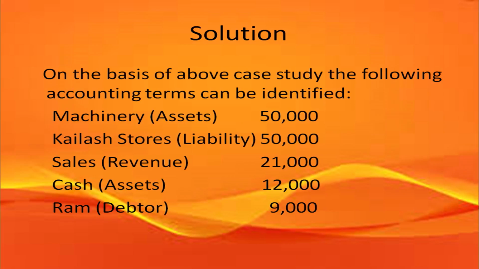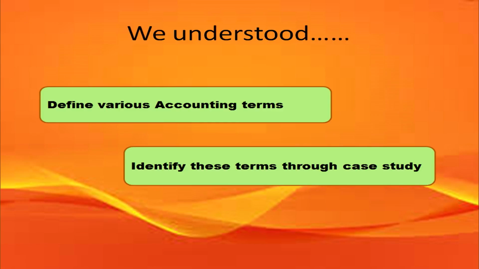So, on the basis of the case study, you have been able to identify the various accounting terms such as assets in respect of machinery, then liabilities for Kailash Stores, then revenue generated on account of total sales made, the cash as current assets, and then Ram the debtor.